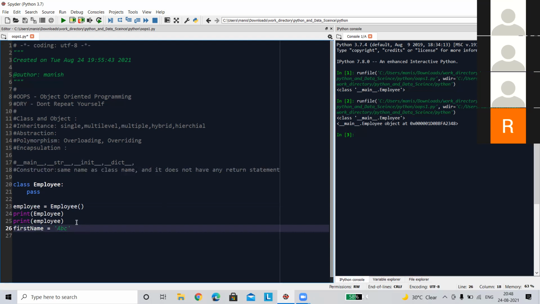I have just taken a first name. So this is nothing but a variable. And what type of variable is it? A global variable. Clear? I think all of you are clear about global variables and local variables. It is a global variable because it is declared outside of any function, and it can be accessed throughout any component inside that Python file.